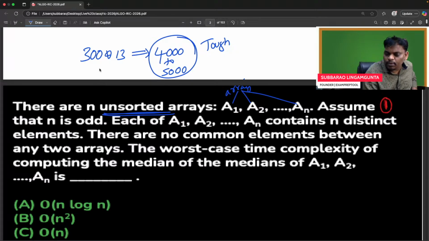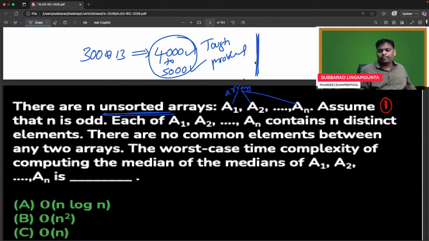So for CSE people, 4,000 to 5,000 tough problems we are going to cover. These problems contain some PYQs and some tough problems. Anywhere, whether it is GATE or non-GATE, doesn't matter; all tough problems we kept here. This is for GATE CSE people.